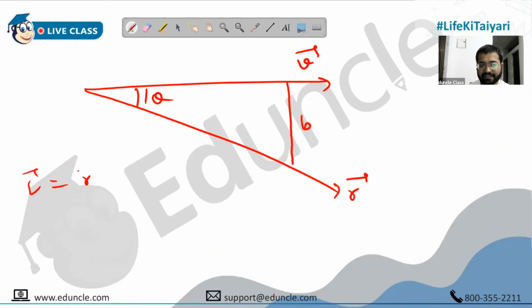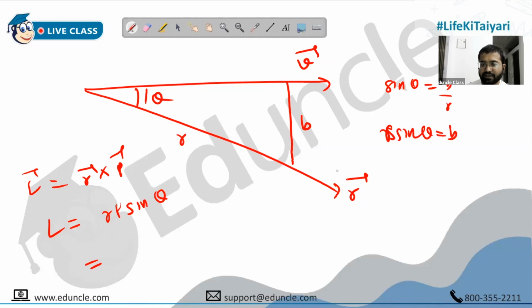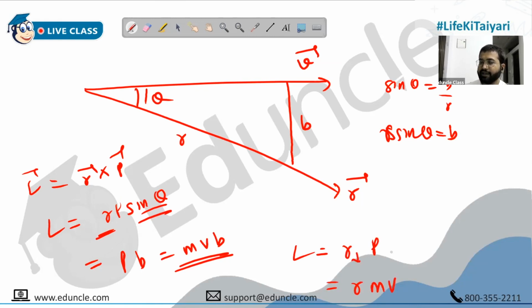So when you write angular momentum, which is r cross p, the magnitude is given by A cross B is AB sine theta. So this is r p sine theta. But then you have to find the value of r sine theta. Sine theta is B upon r. So r sine theta is B. This way also you will get the answer. So p into B, which is mvb. Or you could have directly written, like I said, r perpendicular into p, which is r into mv. Take your time. Okay? Next.